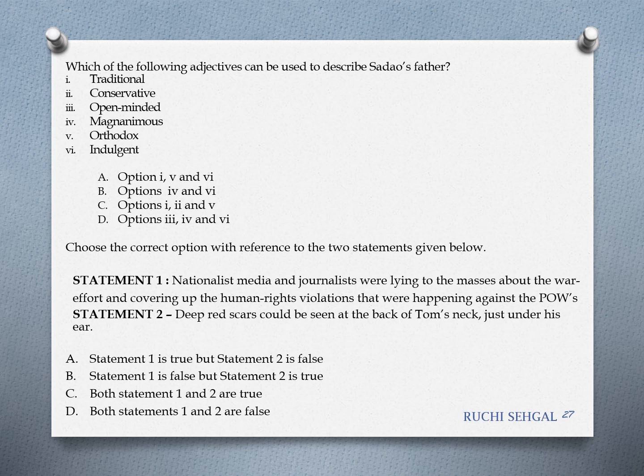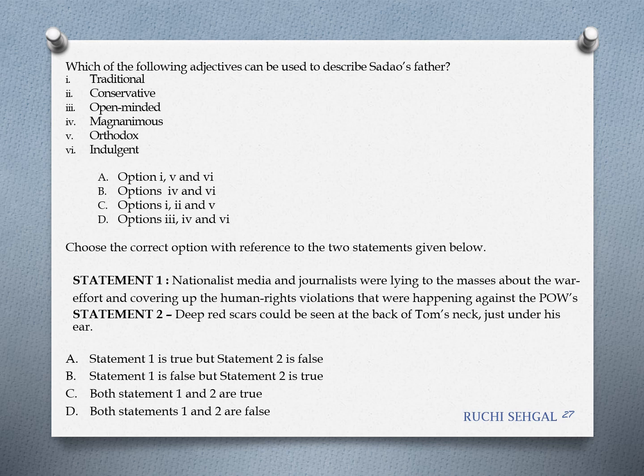Let's look at this kind of question. What I was talking about, character traits. So if you know what kind of a character Sadau's father had, it will be very easy to solve this complex MCQ. So was he traditional? Yes, he was conservative. Was he open-minded? No. Was he magnanimous? No. Was he orthodox? Yes. Was he indulgent? Definitely not. So if you eliminate these character traits like open-minded, magnanimous, indulgent, you have the answer 1, 2 and 5. So option C has 1, 2 and 5 and hence that's the correct option.